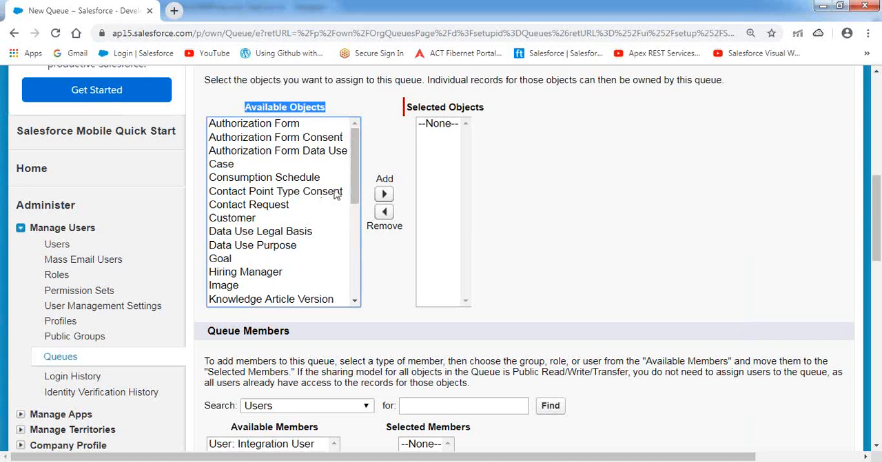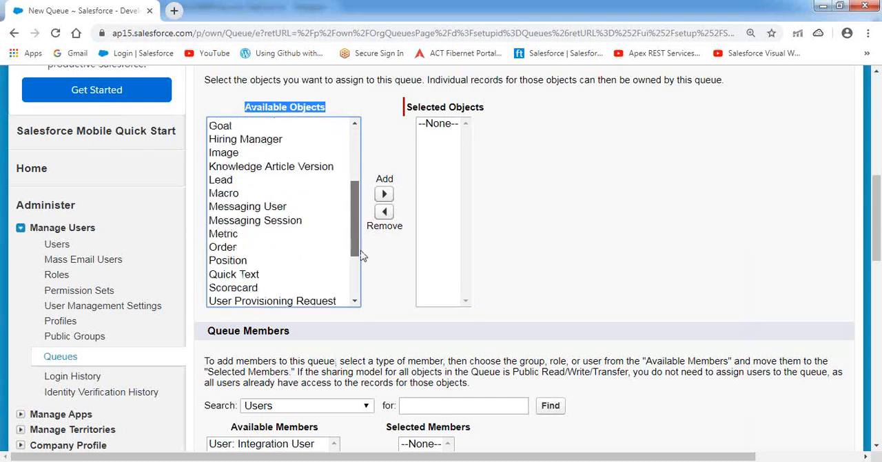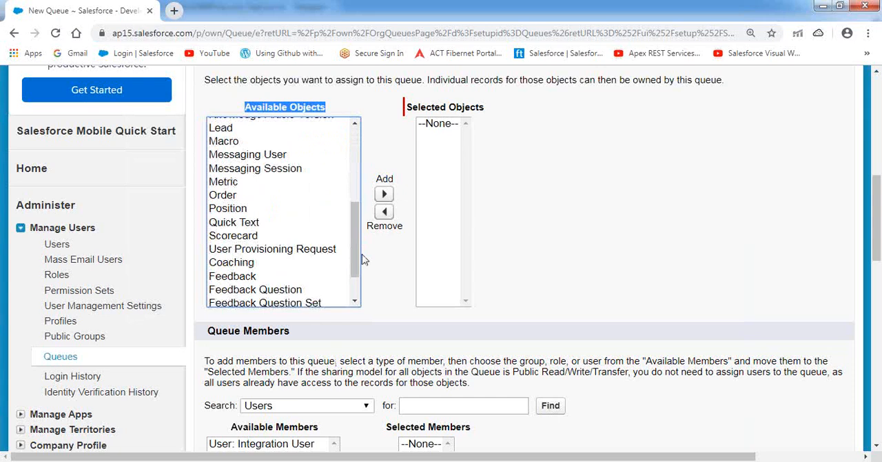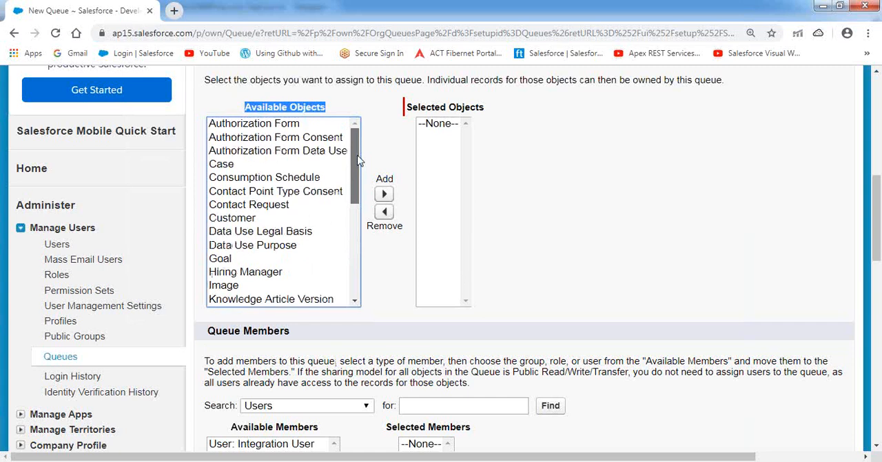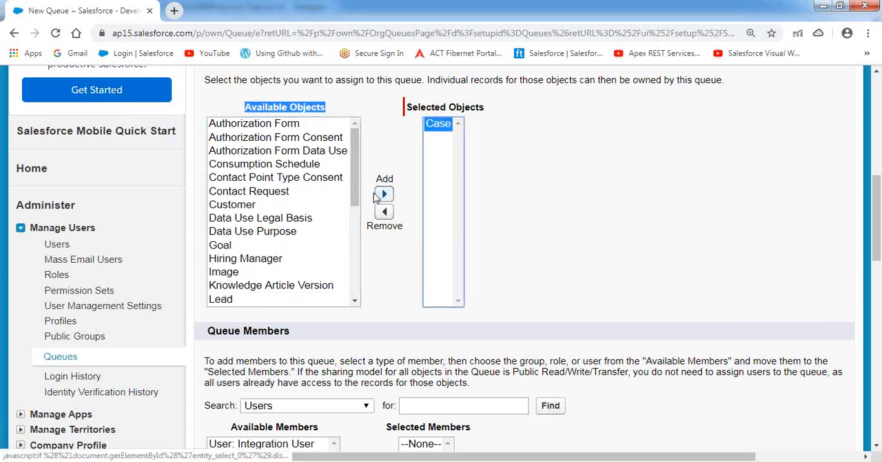Even though the queue supports storing all these object records, there is a provision to restrict it. I would like my queue not to store all these object records, please store only the case object records here. So I'm selecting only the case object here. Whatever objects you have selected, only those object records will reside in the queue.